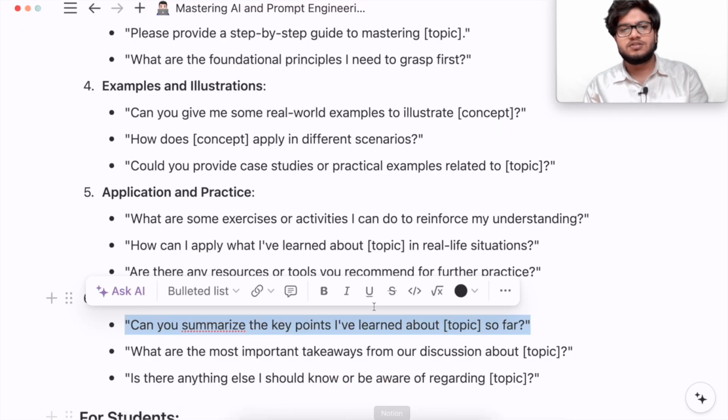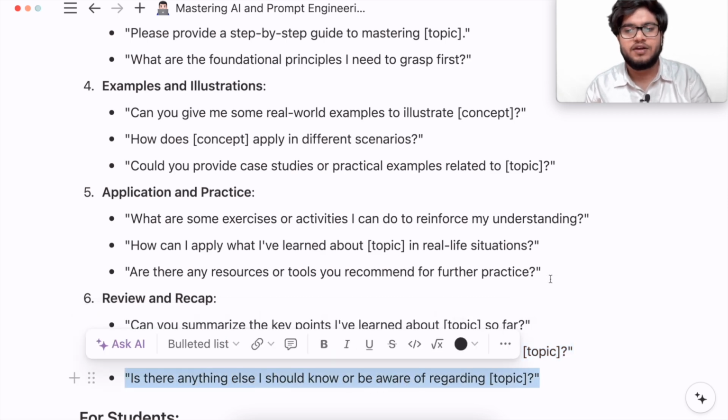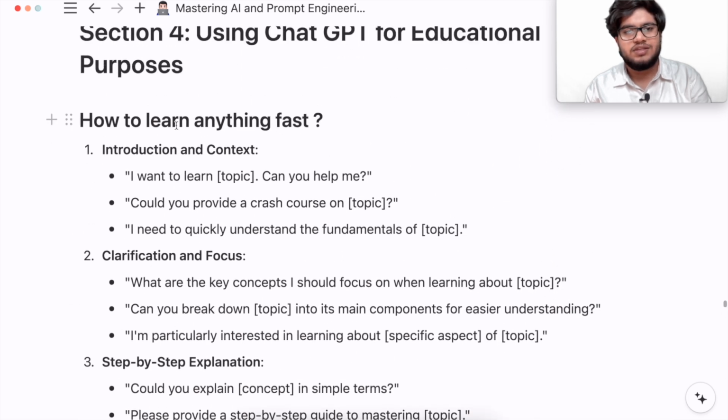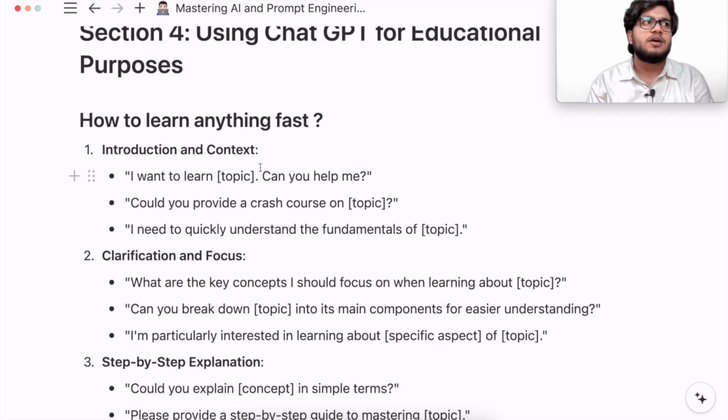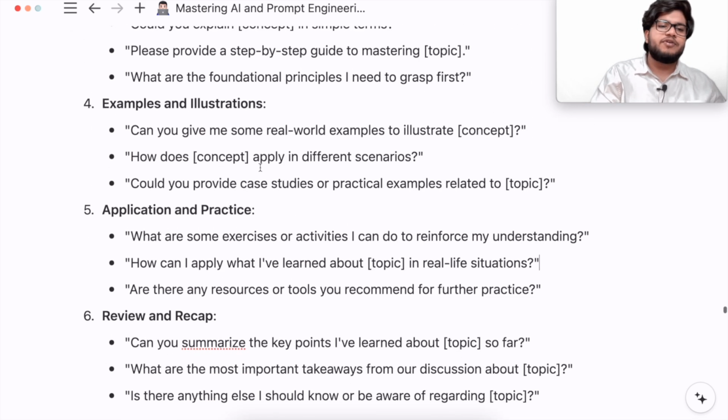So these are all the things you could do. Like, what are the most important takeaways from our discussion about this topic? Is there anything else I should know or be aware of regarding this particular topic? These are all the prompts that you could use to learn anything fast using ChatGPT. Whereas otherwise you would have to do a Google search, read books and do a lot of stuff to learn anything this quickly. So this is one of the fastest ways you can learn anything, right? And you could just quickly go through it and read it.